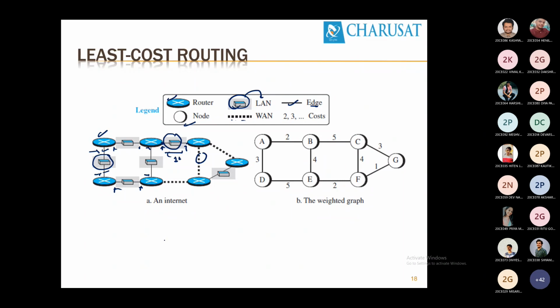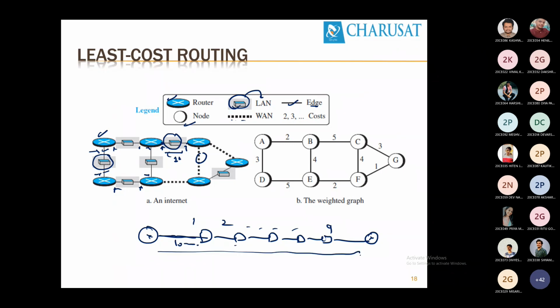Now, how is it 1 kilometer? Between these two routers, this router and this router, we can have 5 switches, or 9. Let's take 9 switches. There are 9 switches, and between each two links we have 100 meters. So ultimately, from here to here, we can have 1 kilometer. So the maximum distance between these two nodes is 1 kilometer.